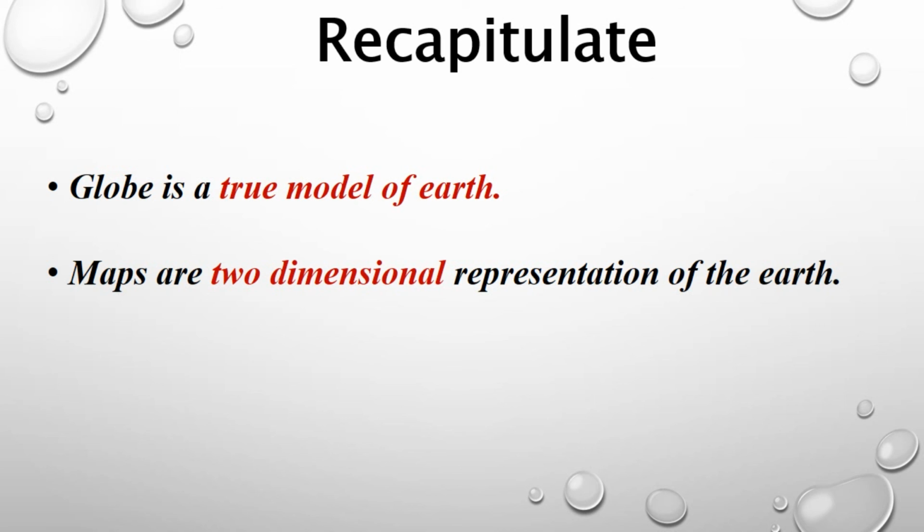A physical map speaks about the physical aspects of mountains, rivers, oceans, etc. Political maps speak about the boundaries of states and countries. And a thematic map is for a specific theme. Physical maps are also called relief maps.